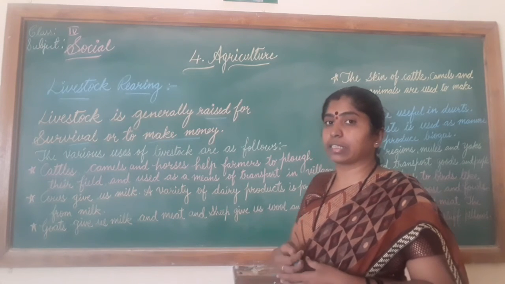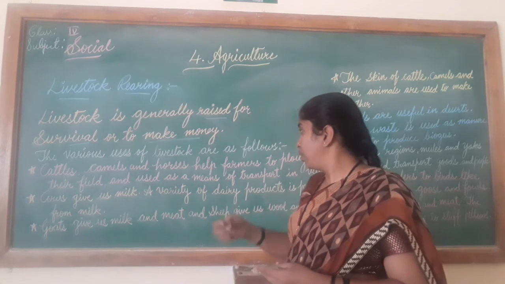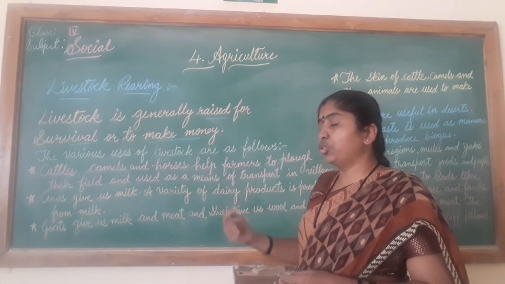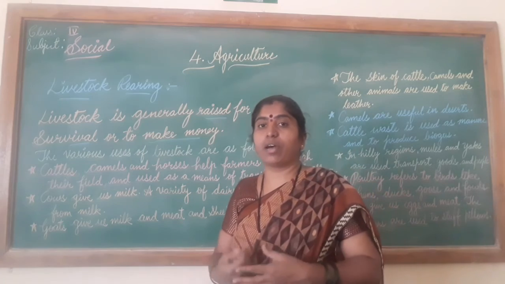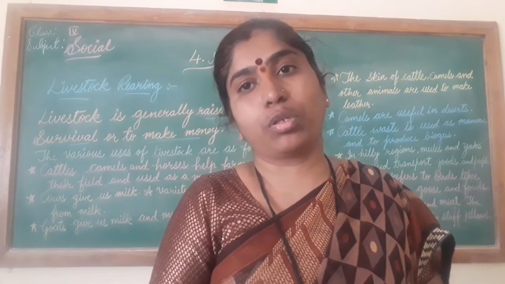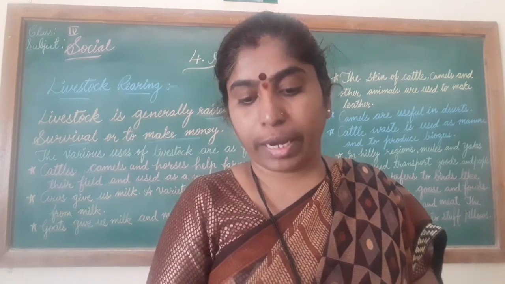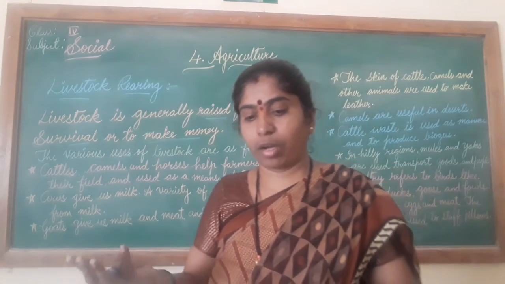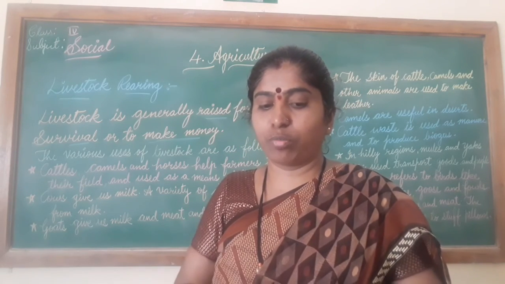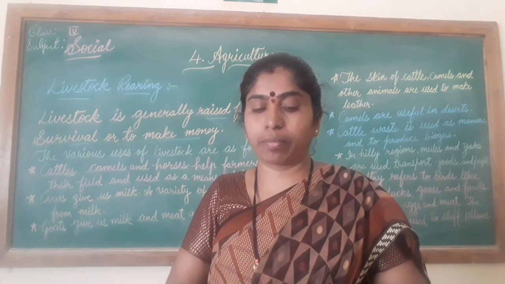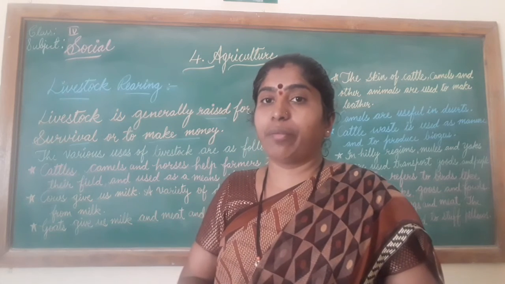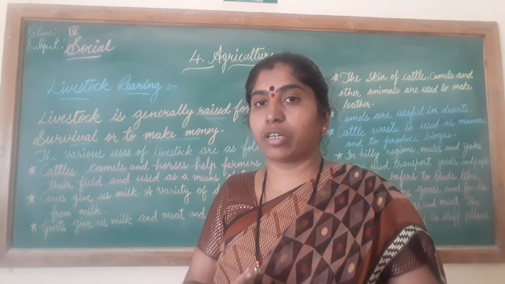Camels and horses help farmers to plough their fields and are used as a means of transport. Means they carry the goods from the field to their buyers, and also help villagers to move from one place to another place. So camel is one of the animals which is good in the desert also, we can say.